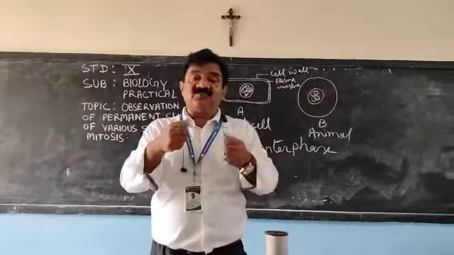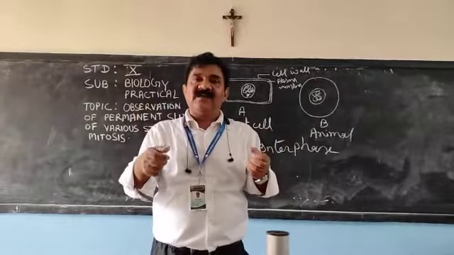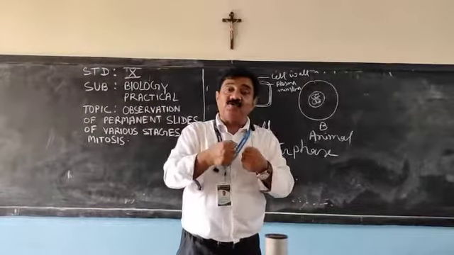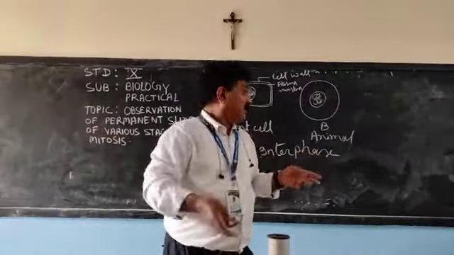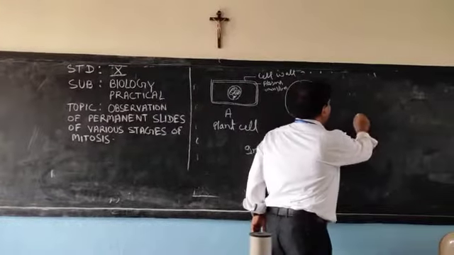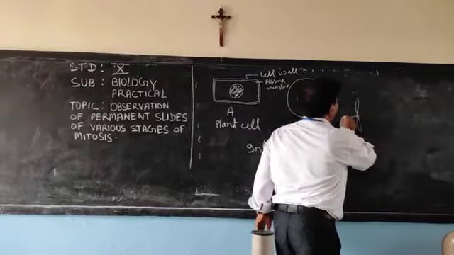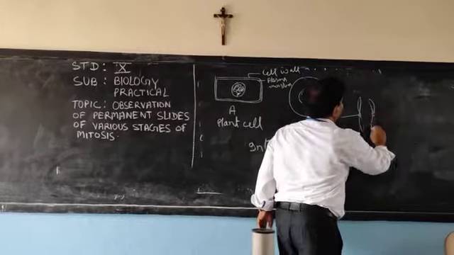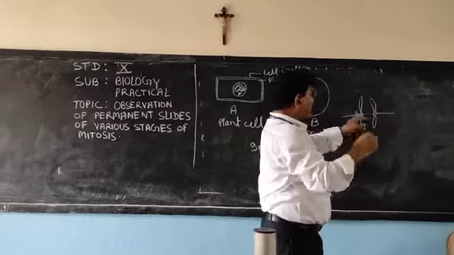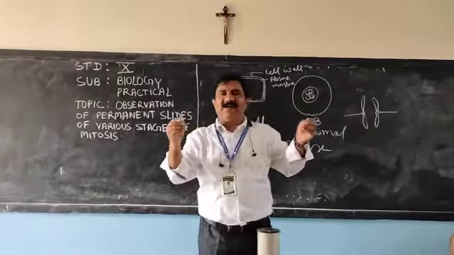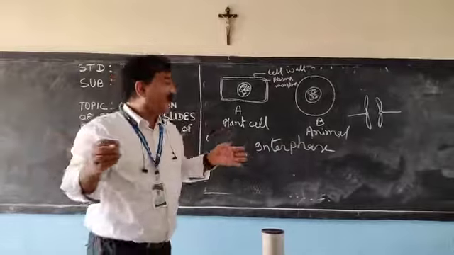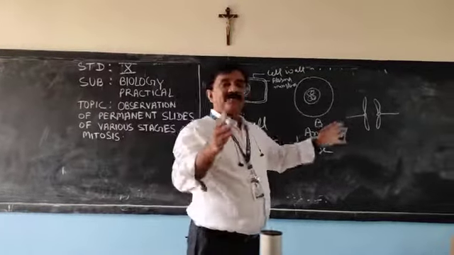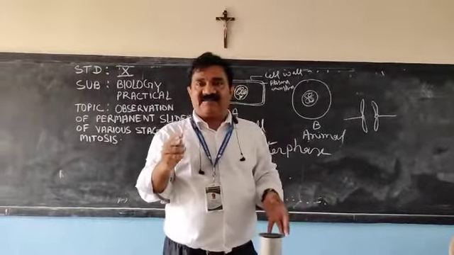Due to shortening of the spindle fibers, chromosomes divide into two chromatids and move towards the opposite poles. Remember? One will be attached by this spindle fiber, the other by this, and due to the pulling of the spindle fiber, they move to the opposite poles. That stage is the anaphase.